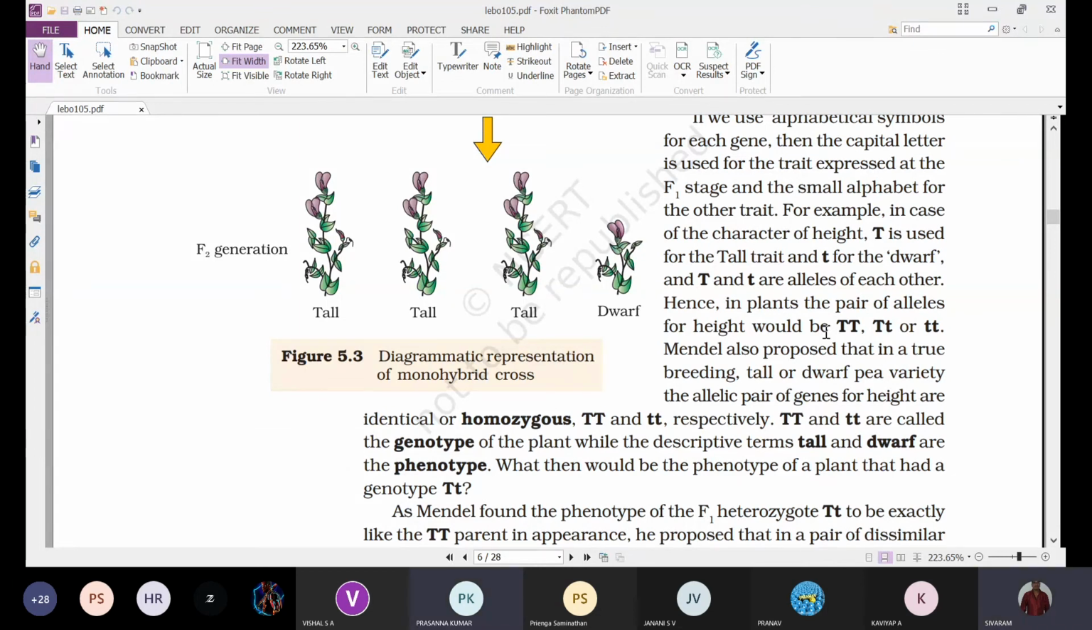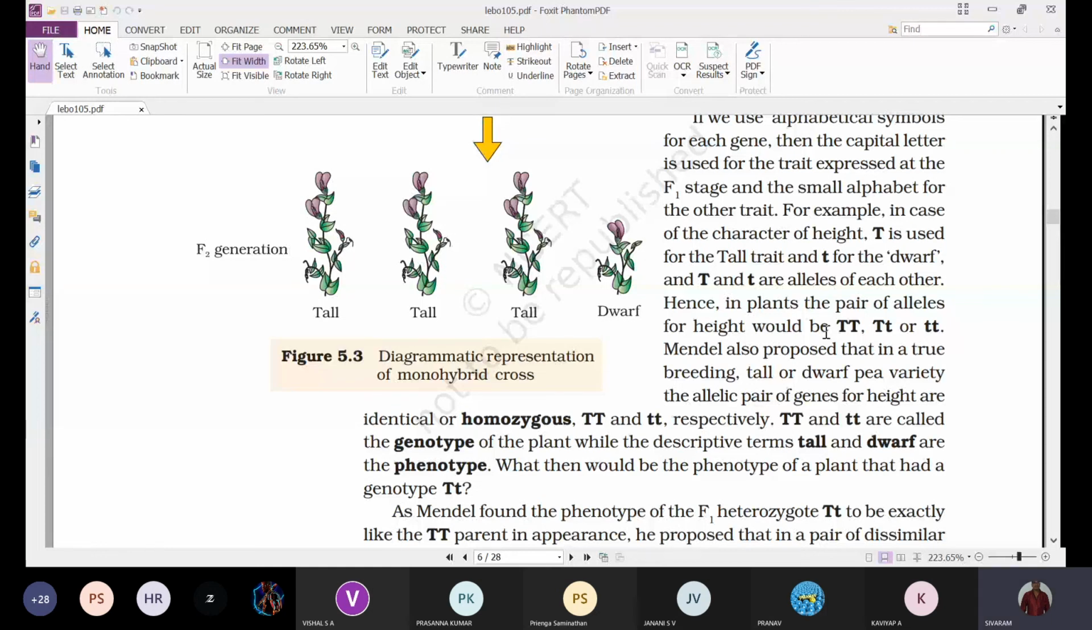So the possible combinations of the pair of alleles for height will be capital T, capital T, capital T, small t, or small t, small t. For example, if you take seed color, yellow and green: capital Y, capital Y, capital Y, small y, small y, small y. Even for flower color, violet and white: capital V, capital V, capital V, small v, small v, small v.